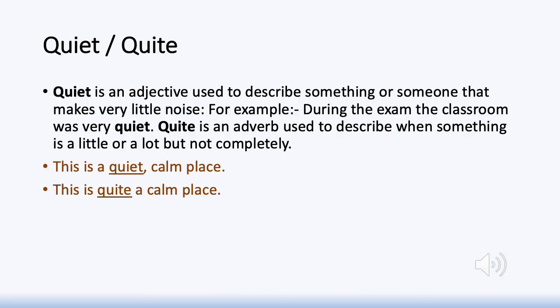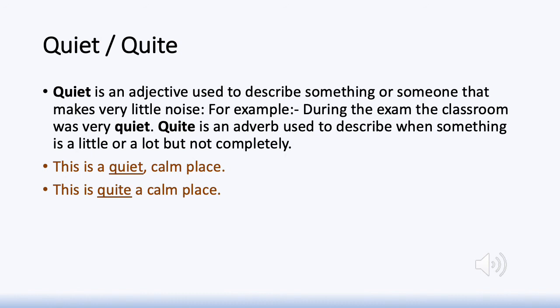So we'll wind up this presentation with the pair of words quiet and quite. QUIET and QUITE. What is the difference between the two? Quiet, Q-U-I-E-T, is an adjective. The other one, quite, is an adverb. There is also a difference in the way we pronounce the two words. Q-U-I-E-T is quiet. It is spelled with an ear sound in between, quiet. Whereas the other one is quite. There is no ear sound, quite.